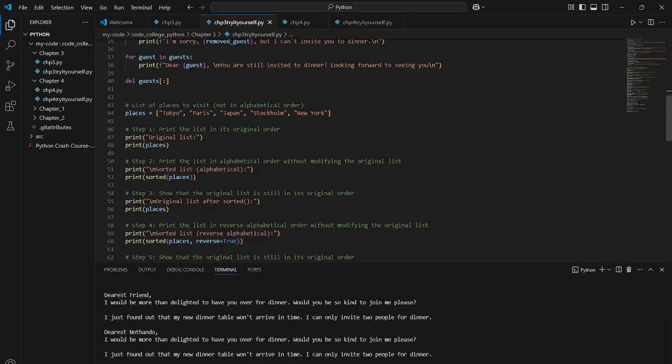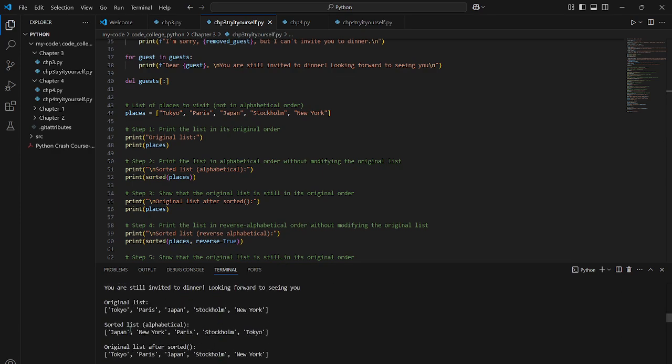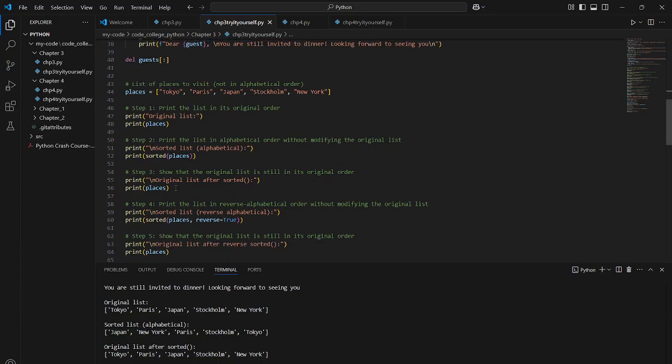Then we want to print the list in alphabetical order without modifying the original list, so we use sorted and then places. It sorts the list into alphabetical order, and we can also show the original list and put it back into the original order as well.